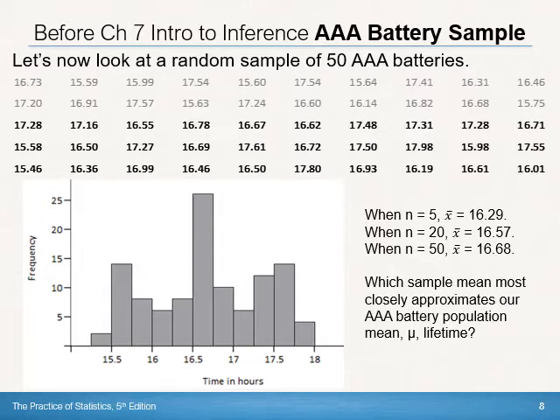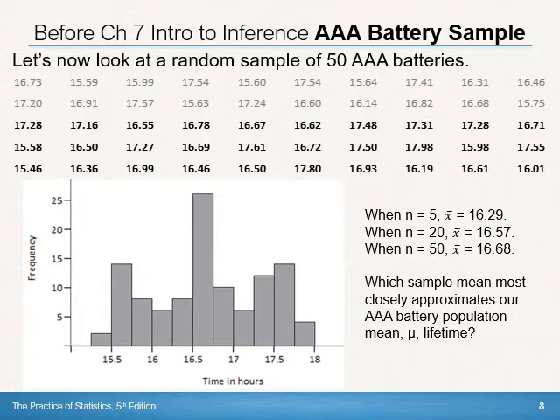Again, of course, assuming that we are not violating our 10% rule, right? So we're a large battery manufacturer. You can assume that they made at least 500 of these batteries on the first day, probably. And so our 10% rule is satisfied, so we're okay with that. So probably the larger the sample, the better. Again, assuming that we're not going over 10%. So the 16.68 hours is probably the best one.